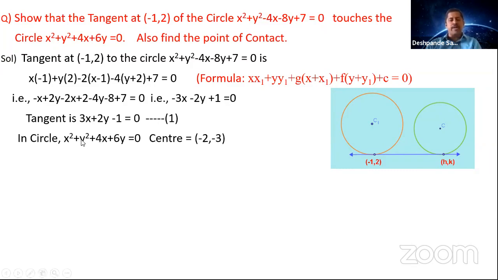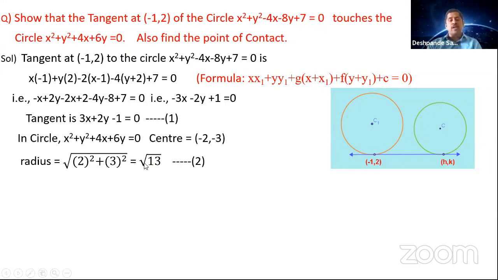First of all, you are going to find the radius of this circle. What is the radius formula? Root over g square plus f square minus c. The g value is 2 and the f value is 3 here. So 2 square plus 3 square. No c here, so g square plus f square minus 0, and minus 0 has no meaning here. 2 square is 4 and 3 square is 9. 4 plus 9 is 13, square root of 13. So the radius of this circle is root 13.